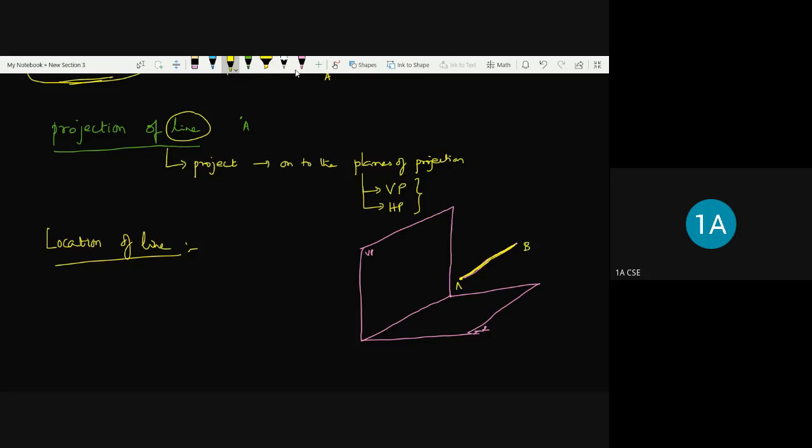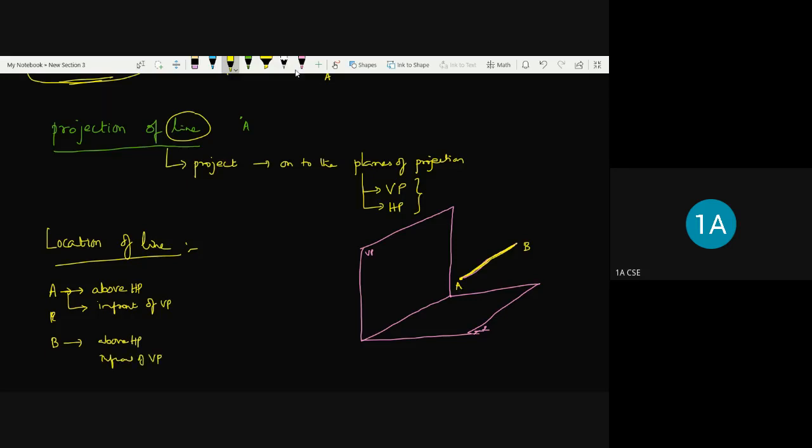So the position of this point A, when you are going to designate its location with respect to the first quadrant, how are you going to say it? A is located above HP and in front of VP. This way we are going to locate the point in the first quadrant. Similarly, B can also be designated as above HP and in front of VP.